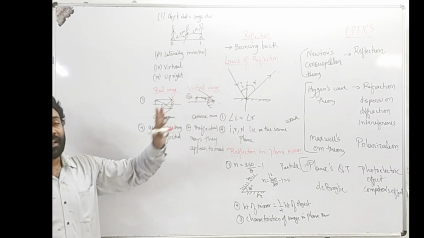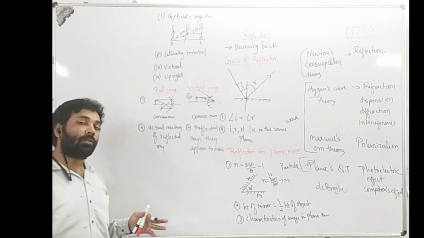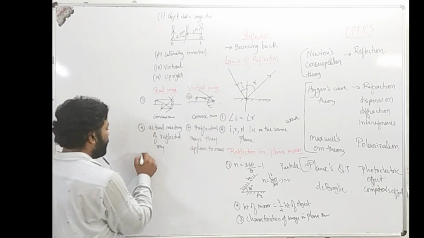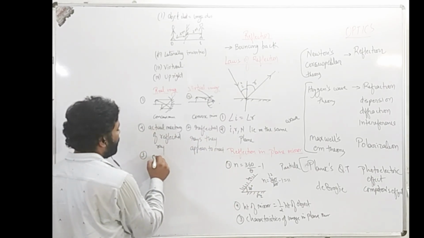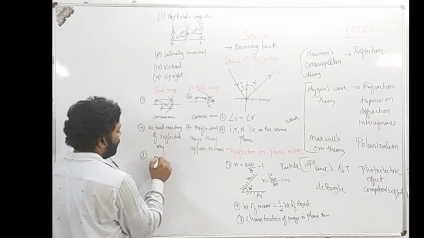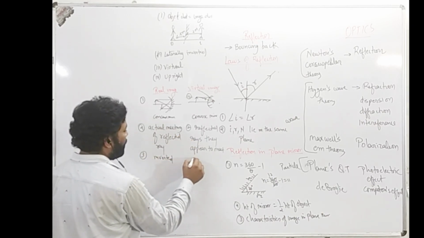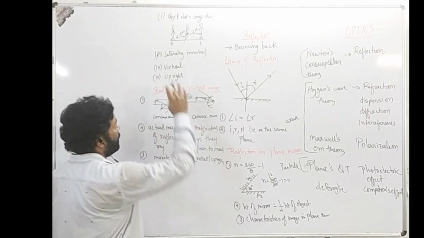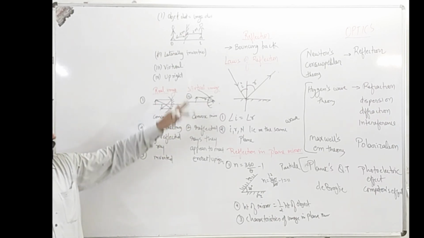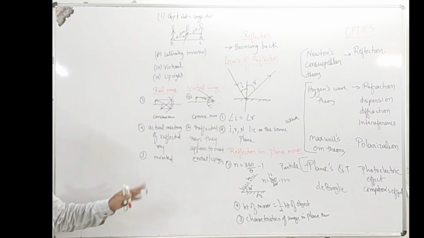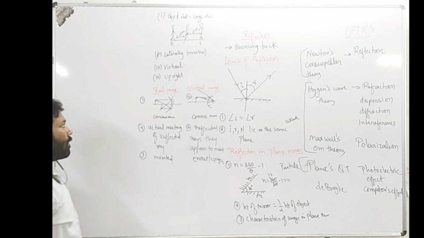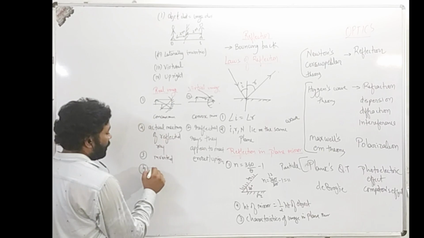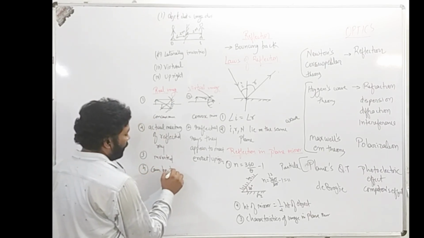When such an extension is required for the image to be formed, we say a virtual image is formed. A real image is always inverted, and a virtual image is always erect, or you can also use the word upright, as it is formed in the case of the plane mirror. And the fourth one, a real image can be taken on a screen.